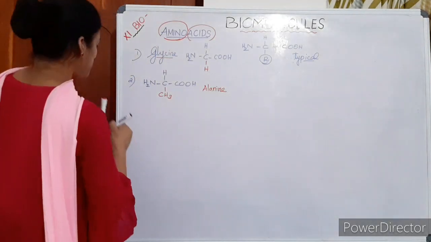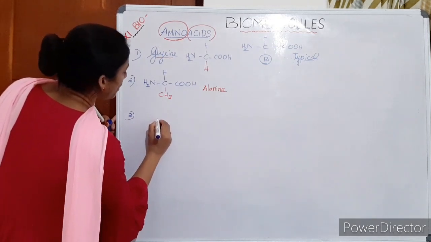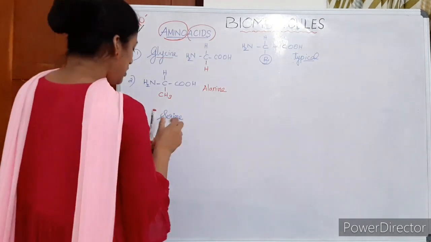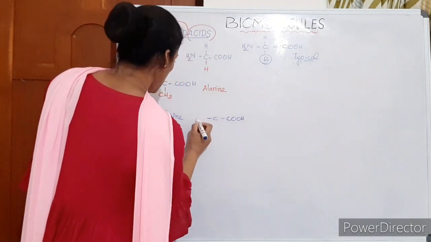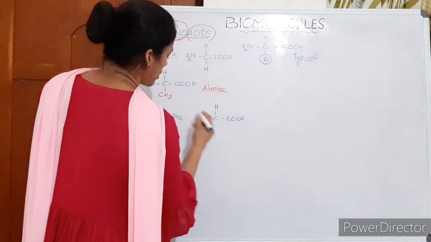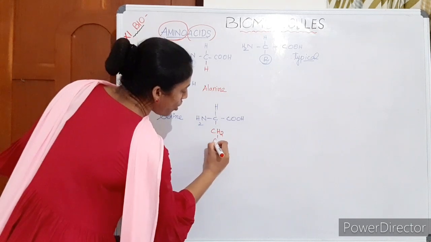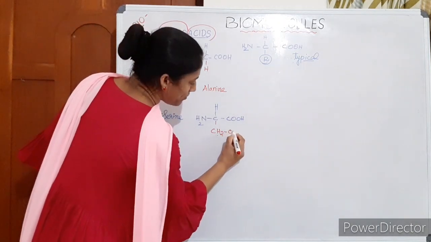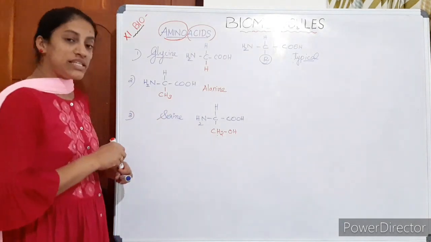And the next one, some examples that are given in your book only we are discussing. Another example given in your book is serine. It has the side group hydroxymethyl group, that is the CH2OH group. This is a common structure, and the side group in serine is CH2OH. This can be drawn like this or this way. If the side group is hydroxymethyl group, it is serine.